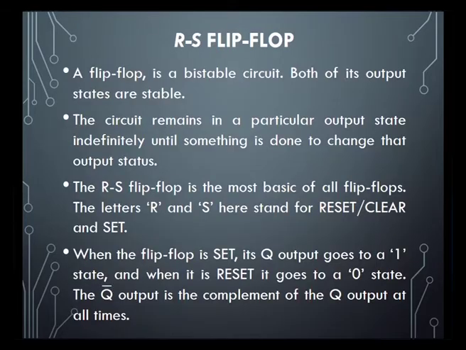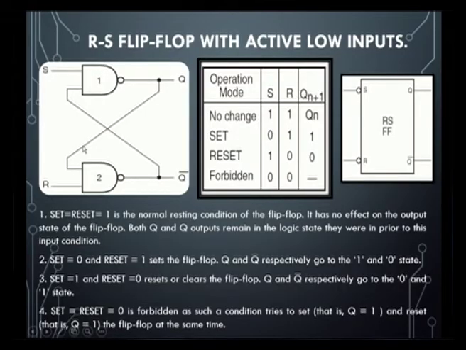The RS flip flop states that whenever the Q output is 1, that state is called the set state, and whenever the Q output is 0, that state is called the clear or reset state. There is also another output, Q bar, which is the complement of Q. In this slide we are going to discuss how to construct the RS flip flop using NAND gates, and how this NAND gate circuit operates.